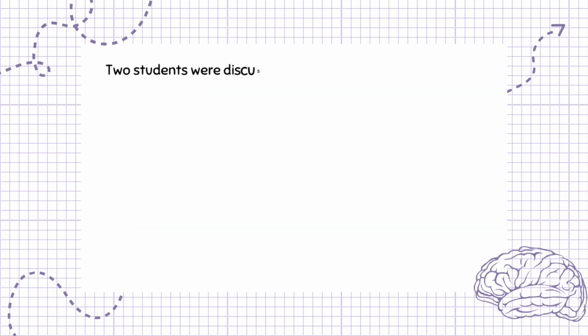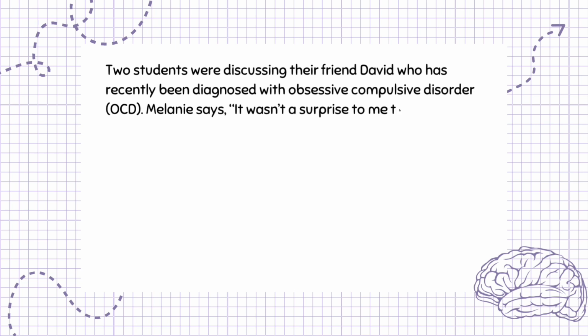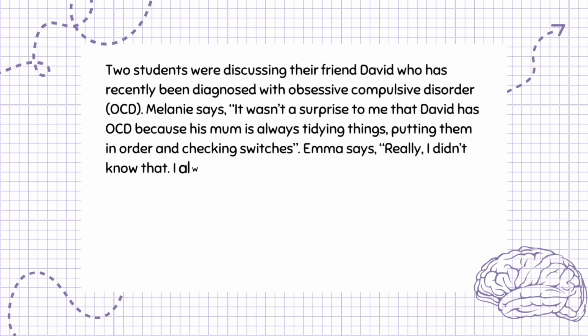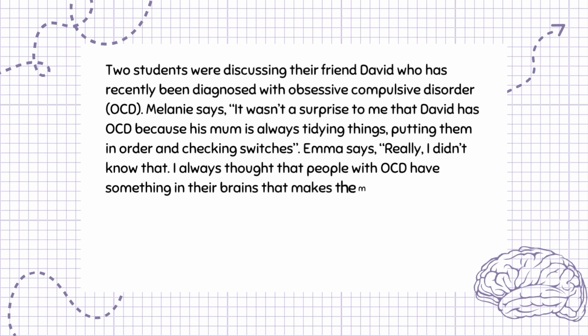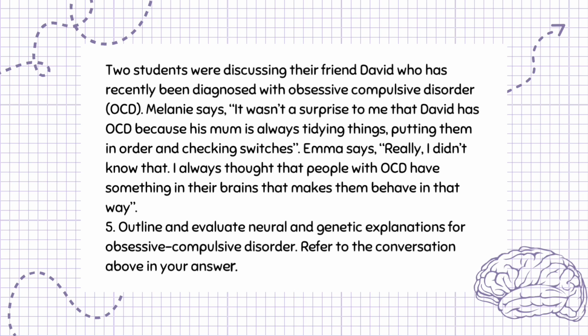2 students were discussing their friend David, who has recently been diagnosed with obsessive-compulsive disorder, OCD. Melanie says, "It wasn't a surprise to me that David has OCD because his mum is always tidying things, putting them in order and checking switches." Emma says, "Really, I didn't know that. I always thought that people with OCD have something in their brains that makes them behave in that way." Question 5. Outline and evaluate neural and genetic explanations for obsessive-compulsive disorder. Refer to the conversation above in your answer. 16 marks.